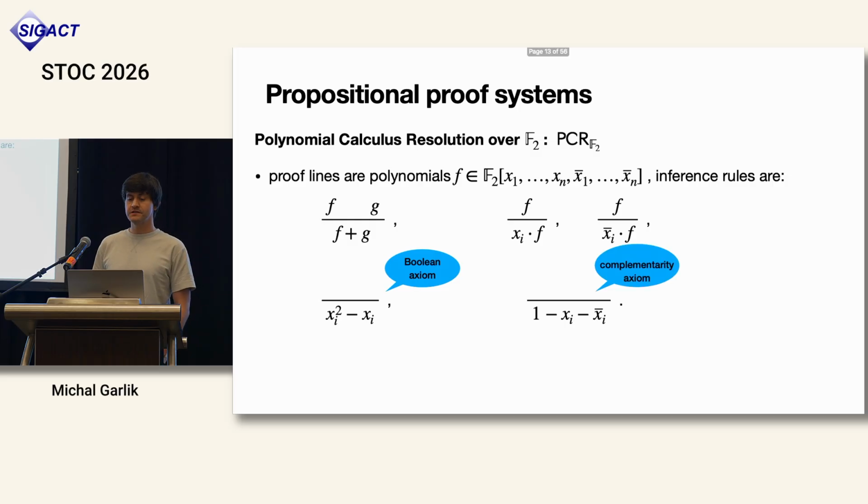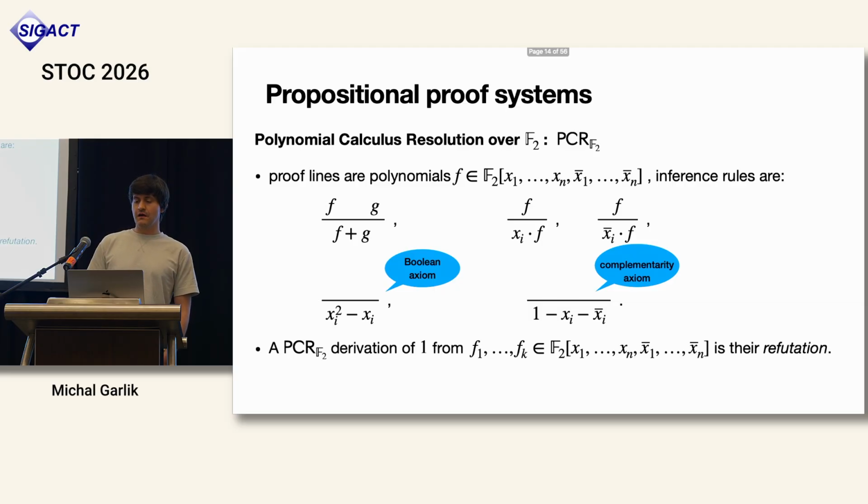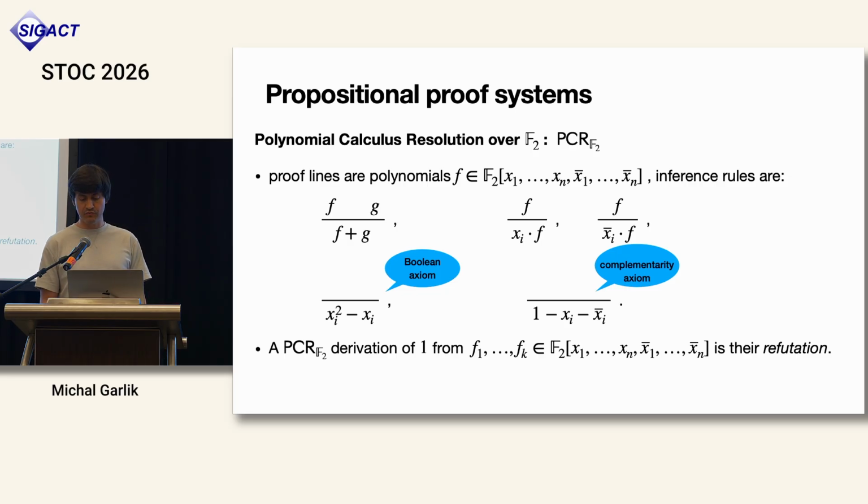And we add complementarity axioms, which say that x bar is the negation of x. A refutation of a set of polynomials f1 up to fk is a derivation of the constant polynomial 1 from these starting polynomials. And it serves as a certificate that these polynomials don't have a common Boolean zero.